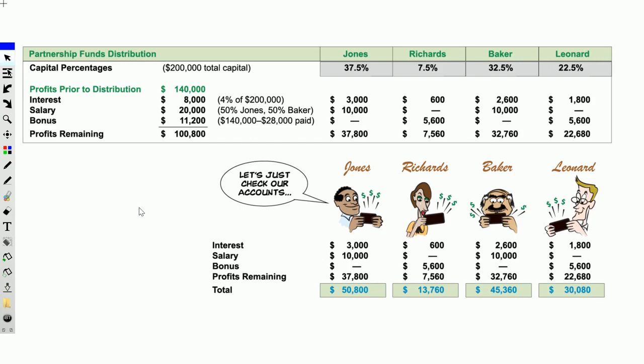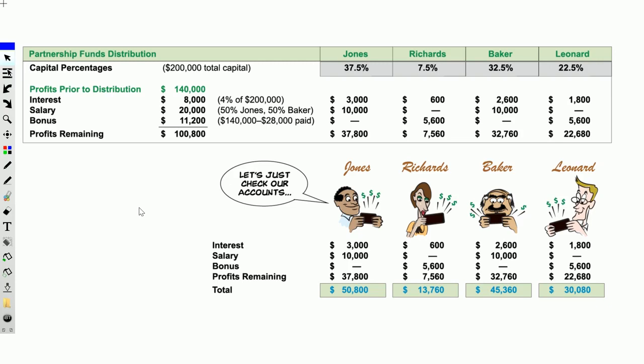So all said and done, we add it up, and you'll see the total that will be distributed is $50,800 to Jones, $13,760 to Richards, $45,360 to Baker, and Leonard will get $30,080.